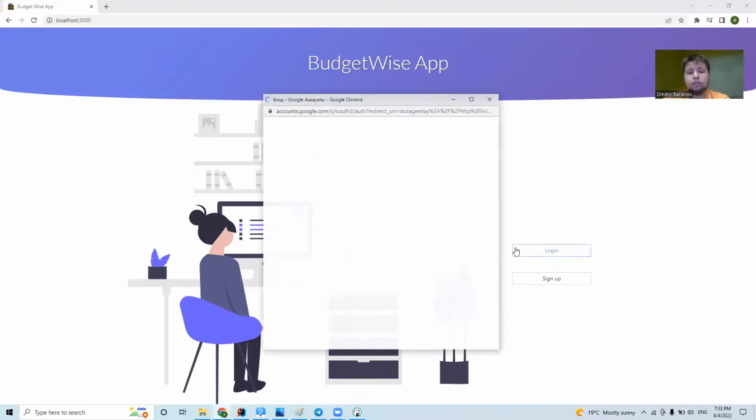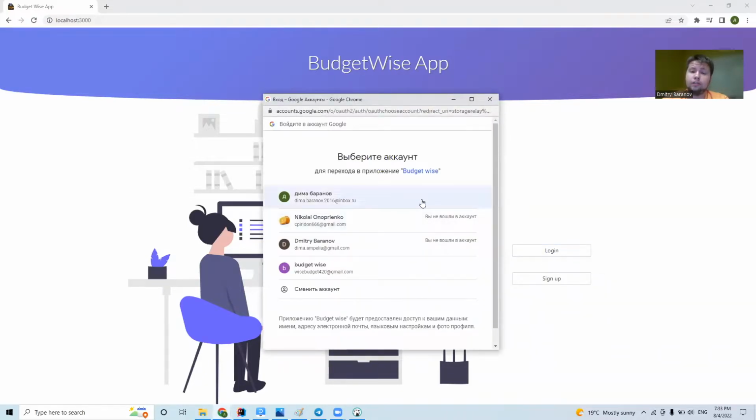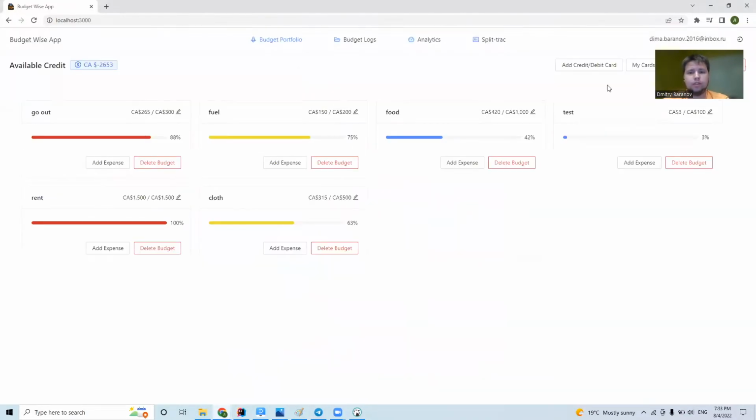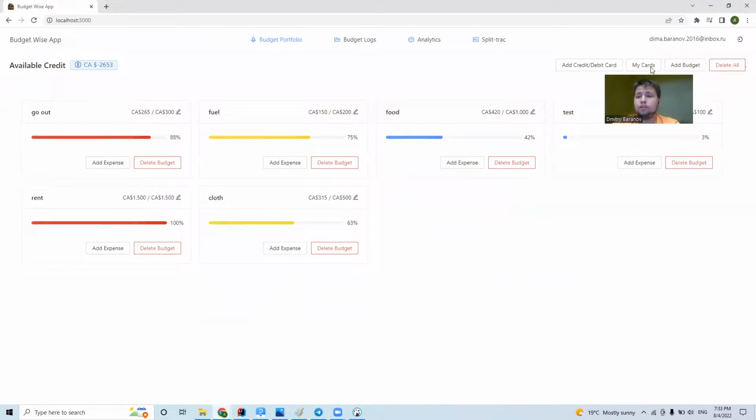In order to log into our page, we're using the Google Authentication Service. In order to have such a pop-up window and be able to log in via our Google accounts, we use that service in Google Cloud. So let's just test it, and yeah, we can get into our app.